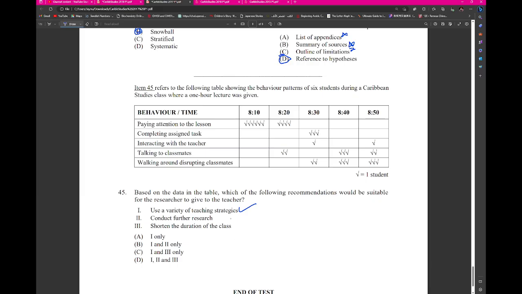Probably the class is really short, so I don't think shortening the duration of the class would make sense, right? Because it's a Caribbean Studies class. Conduct further research, right? So we could find out why they are walking into the class and what you can do to gain their attention a little bit more and keep them engaged in class. So I would say 1 and 2 only. Shortening the duration of the class may help as well. I don't think it would help, because completing the assignment takes around 30 minutes. Oh, so you could shorten the duration of the class by a little bit, right?